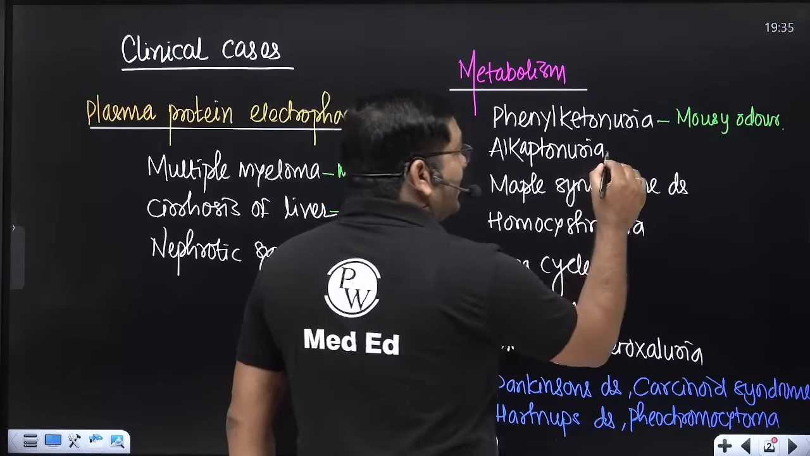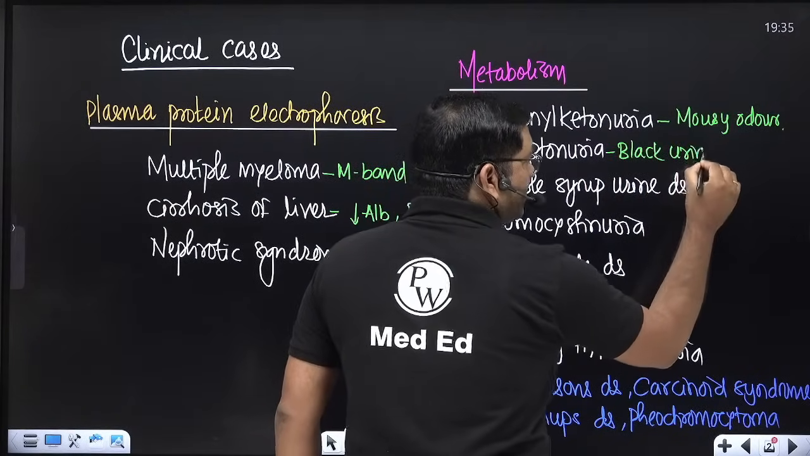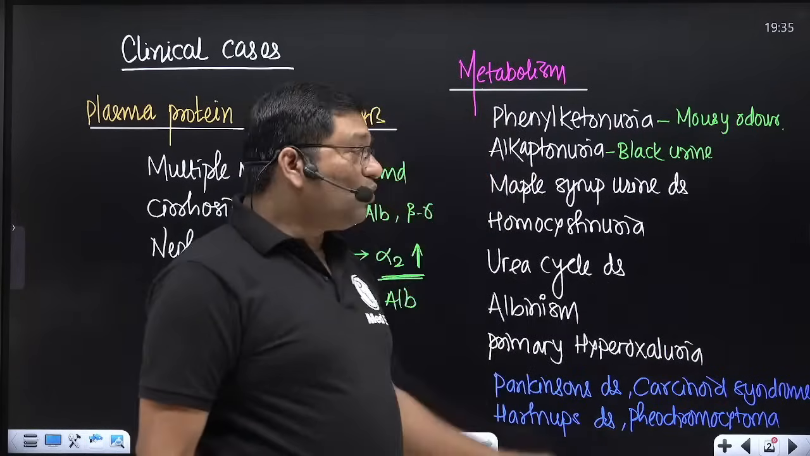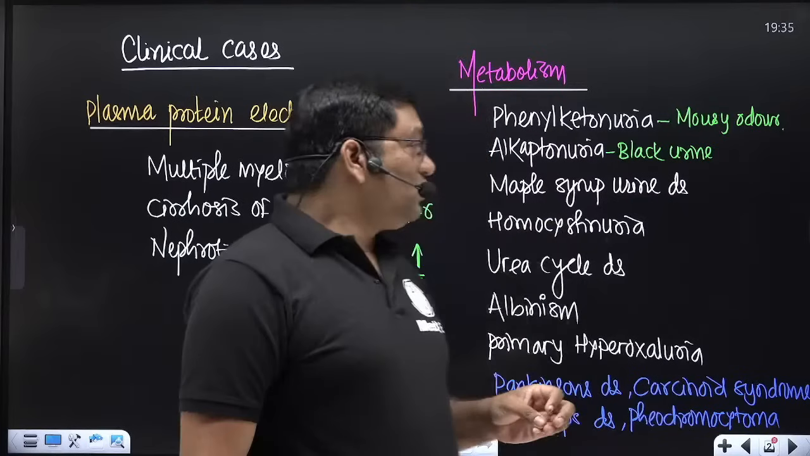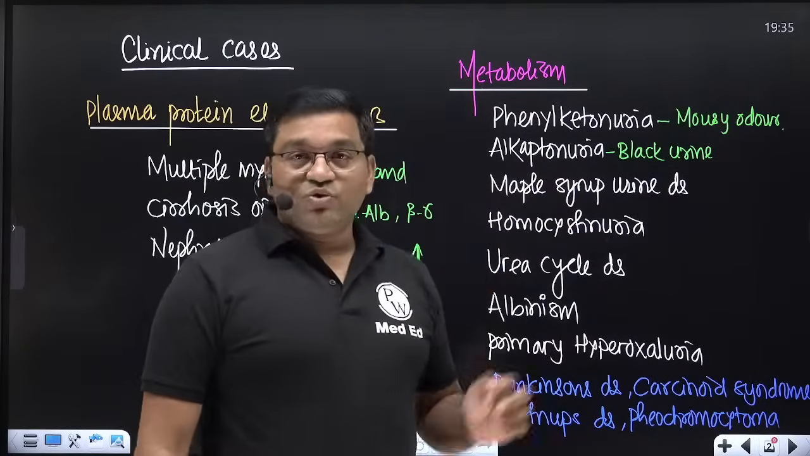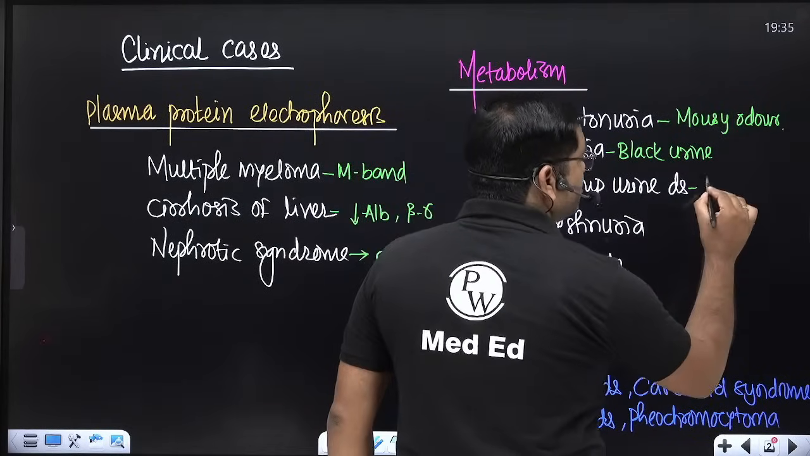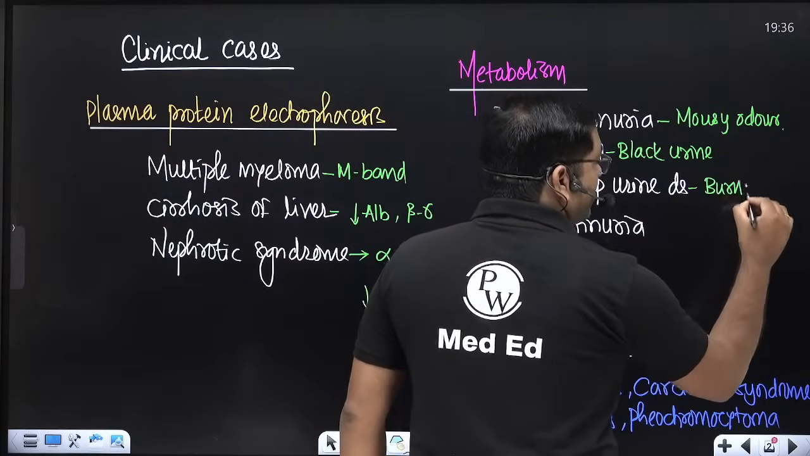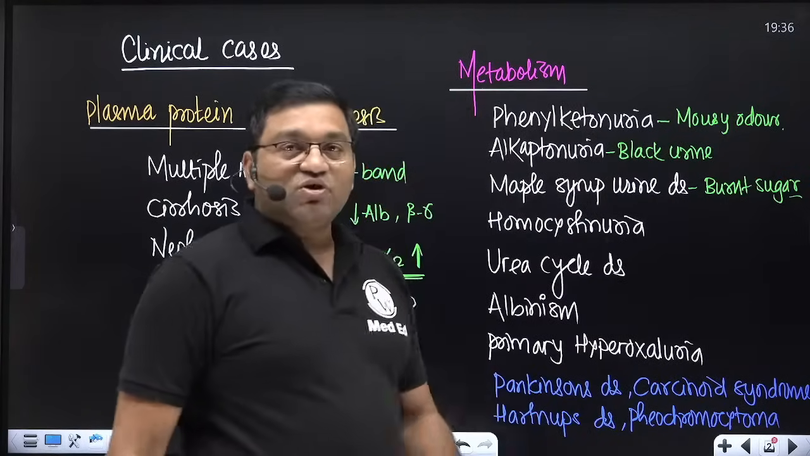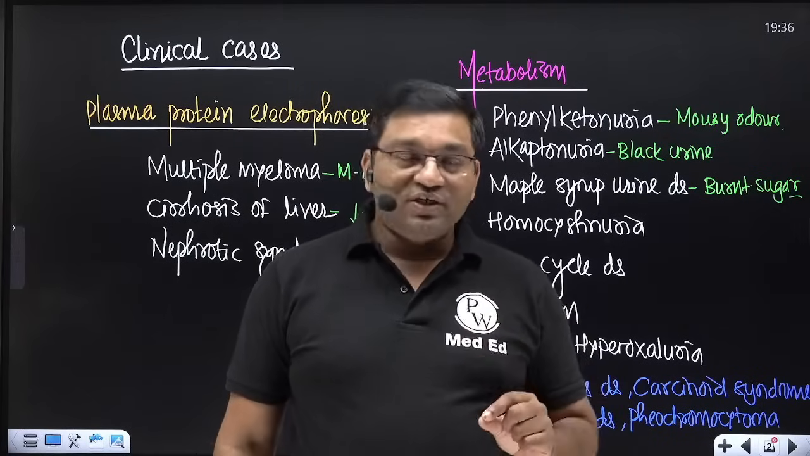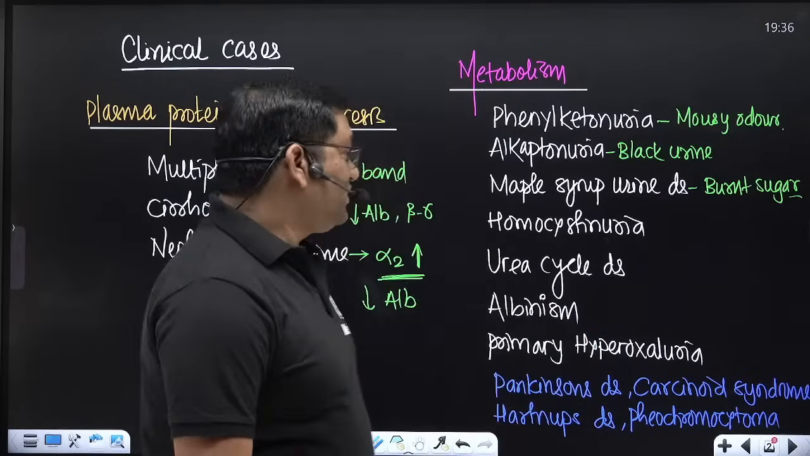Alkaptonuria: black urine on standing. Black colored urine on standing and ochronosis, meaning arthritis due to deposition of the pigment alkapton in the joints. Alkaptonuria. Then maple syrup urine disease, in which there is a smell of burnt sugar, a maple syrup like smell of urine because of excretion of branched chain keto acids in the urine. Maple syrup urine disease is related to branched chain amino acid metabolism.